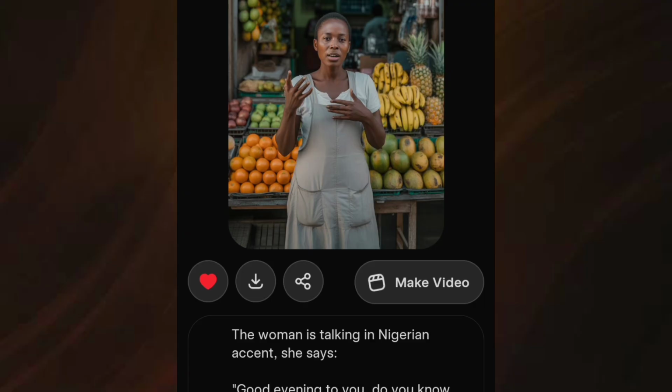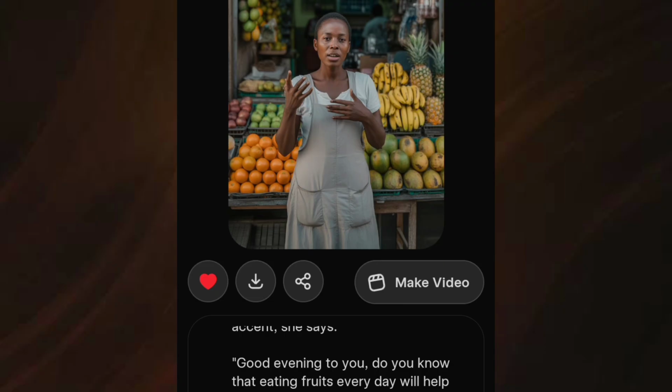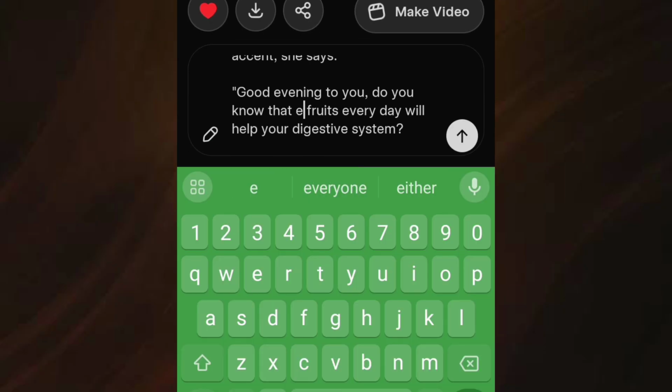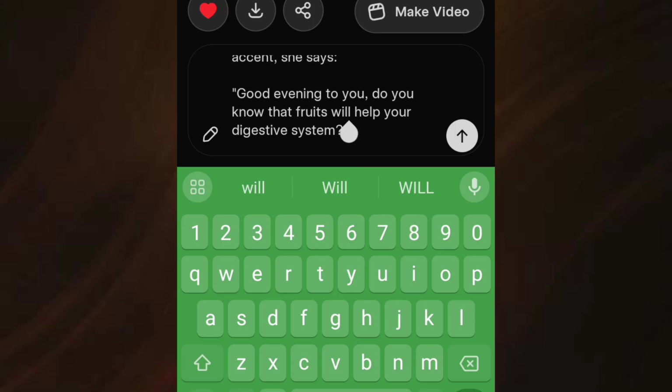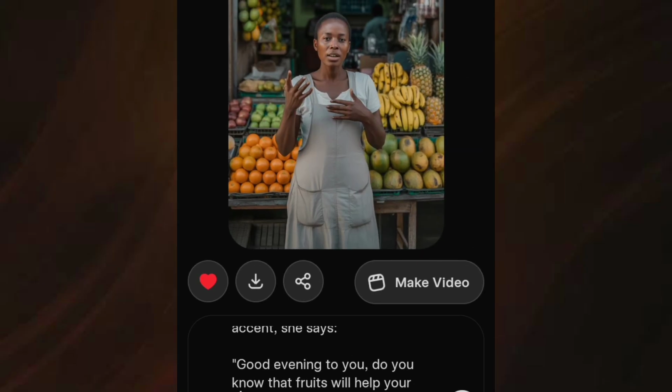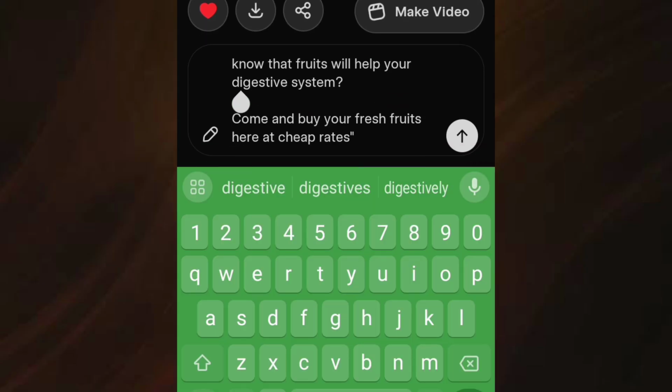I want the woman to say, "Good evening to you. Do you know that eating fruits every day will help your digestive system? Come and buy your fresh fruits here at cheap rates." If you want to include hand movements or you want the person to be walking around, you can include it in the prompt. But as for me, I just want the woman to stand in one place while talking and facing directly at the camera. The other things will be automatically done by the AI. So let me send it and allow it to load.